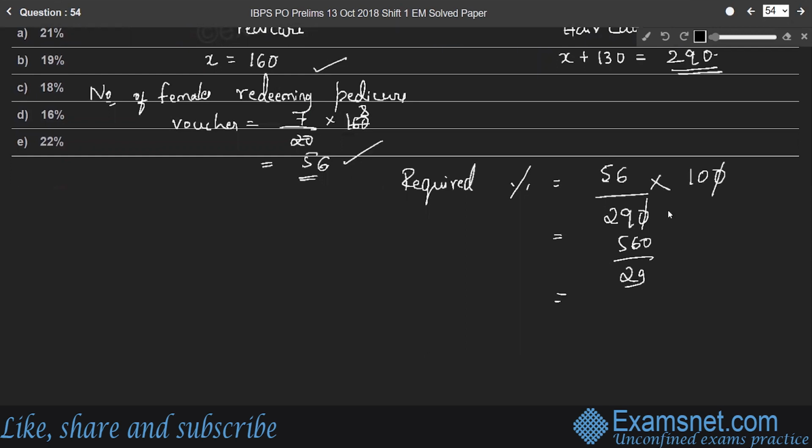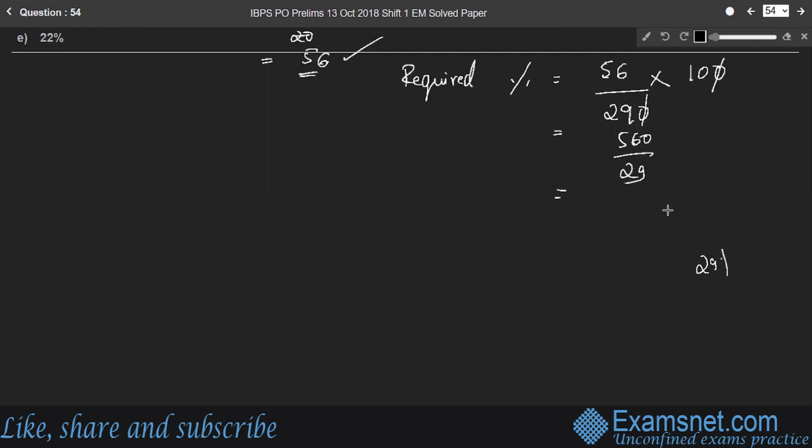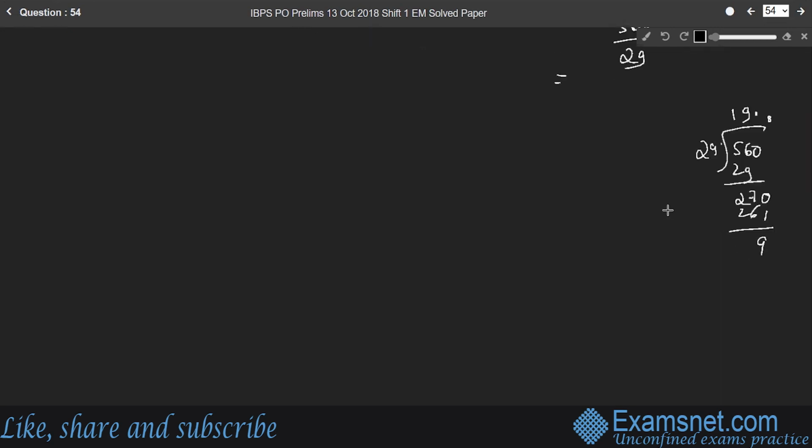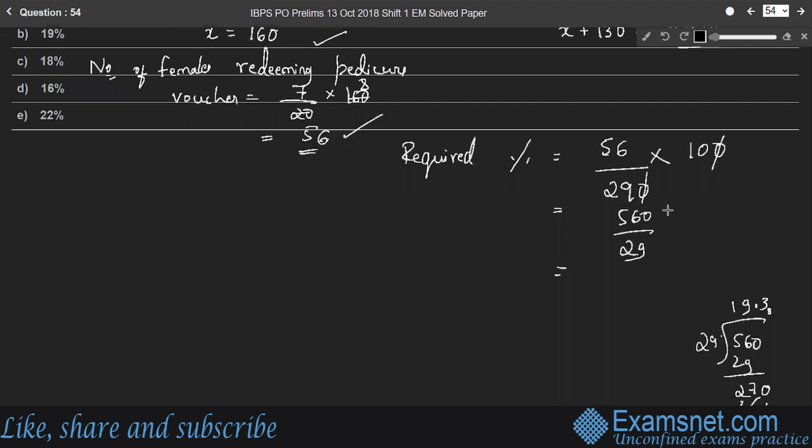You can directly go for the division. 29 into 19 is 551, and the remainder is 9. Going further after the decimal point, we get 19.3, which is approximately 19.